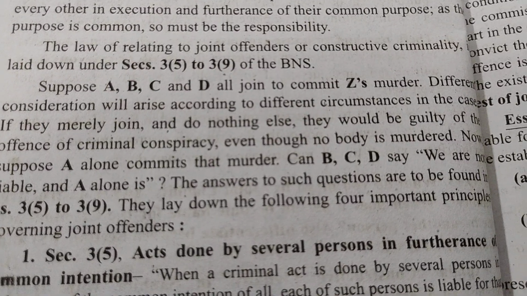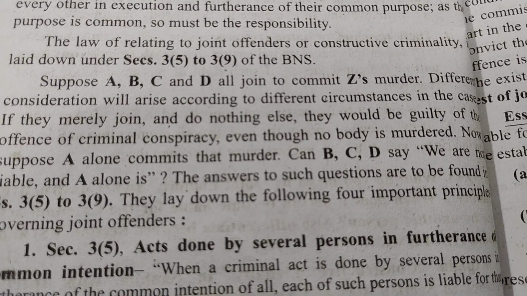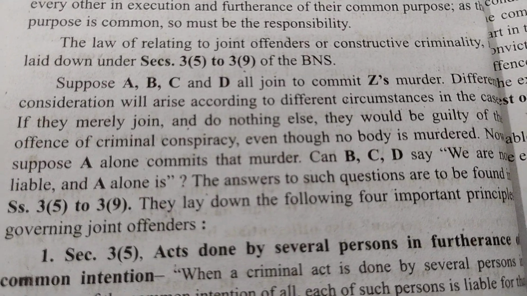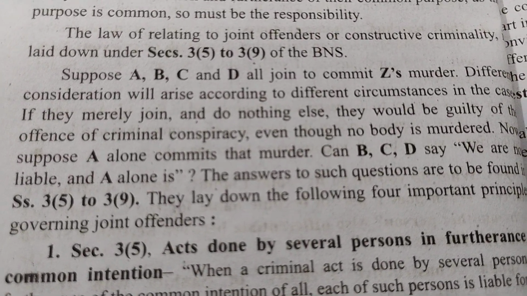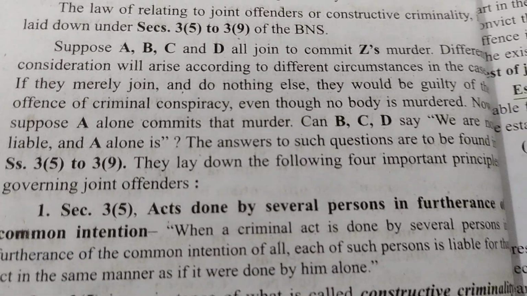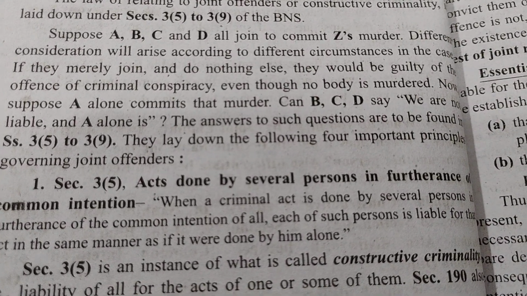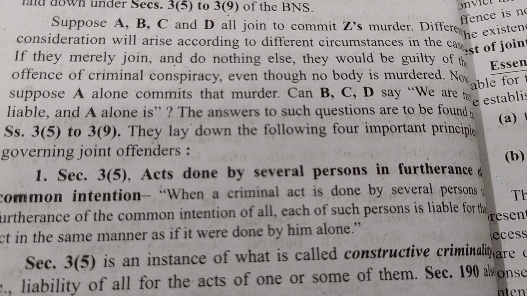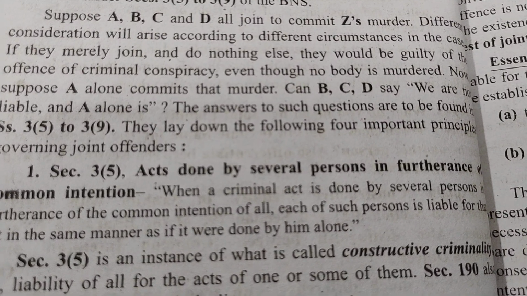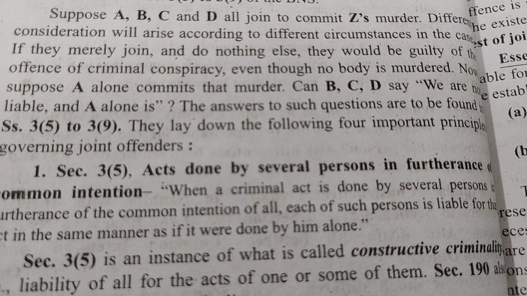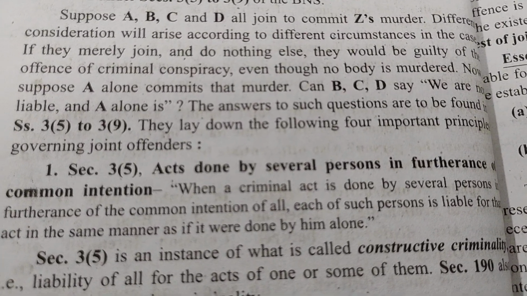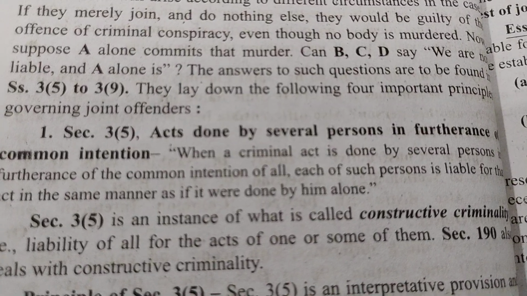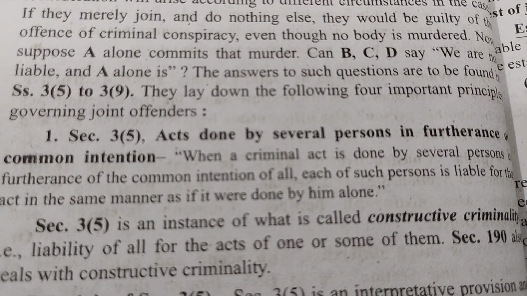The law relating to joint offenders or constructive criminality is laid down under Section 3 Clause 5 to 3 Clause 9 of BNS. Suppose A, B, C, D all join to commit Z's murder. Different considerations will arise according to different circumstances in the case. If they merely join and do nothing else, they would be guilty of the offence of criminal conspiracy, even though nobody is murdered. Now suppose A alone commits that murder.